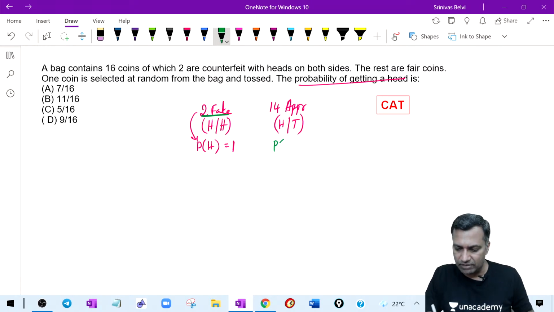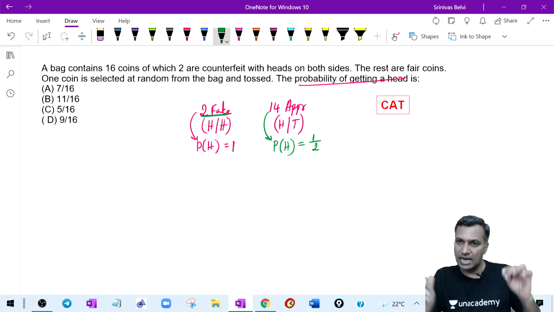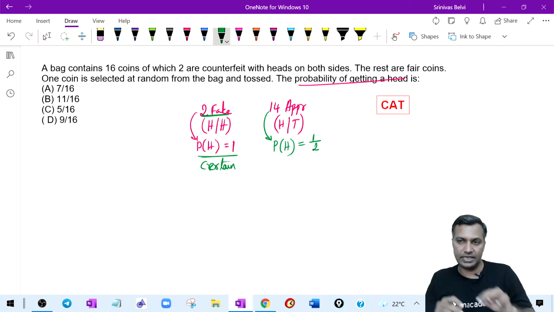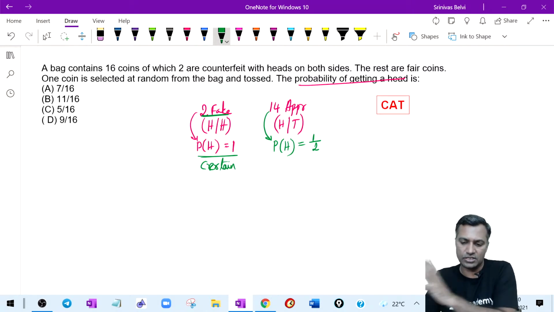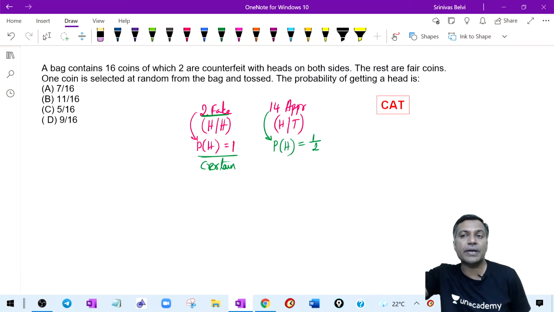What is the probability of getting the head on any of these remaining 14 coins? It is 50%, because one side there is a head, one side there is a tail. So the fake coin is the certain event, 100%. The other one is not a certain event. The other one has a choice of 50%. Now the question is the probability of getting the head when one coin is picked,